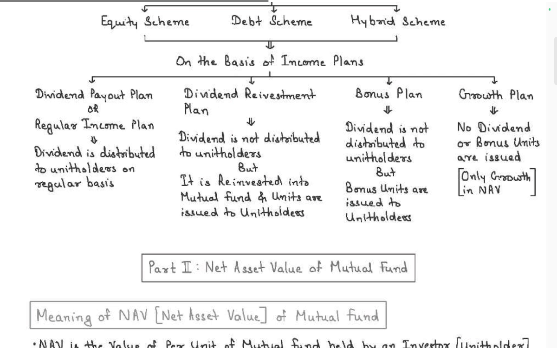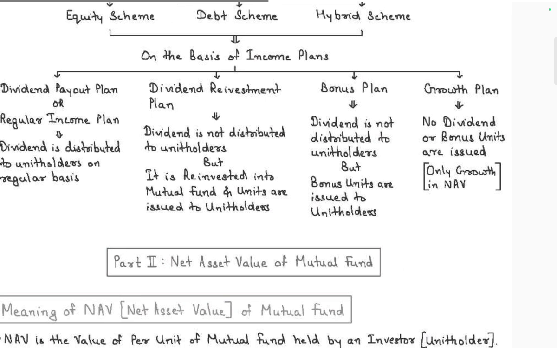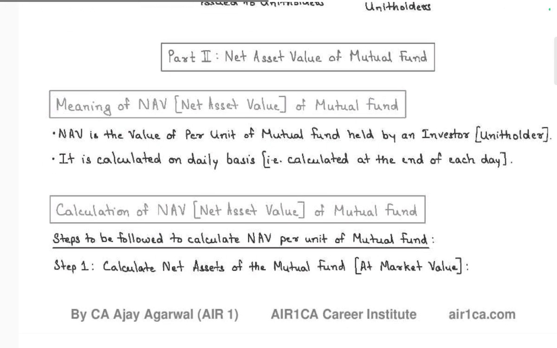In the dividend reinvestment plan, the dividend is not distributed to the holder, but it is reinvested into the mutual fund and units are issued. Bonus plan: dividend is not distributed to the unit holder, but bonus units are issued to the unit holder. The growth plan: no dividend or bonus units are issued, only growth in NAV.